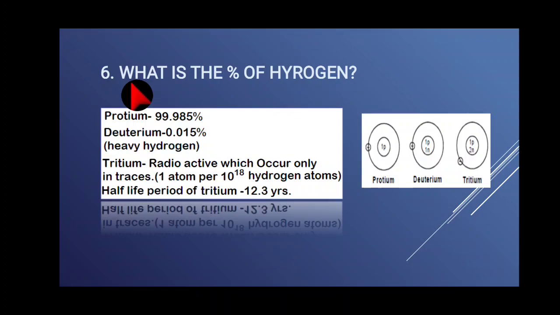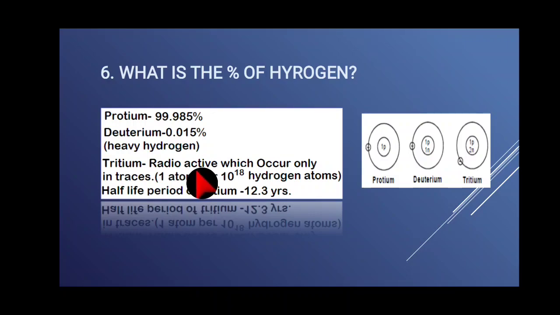Question number 6. What is the percentage of hydrogen? So hydrogen, we know that 3 isotopes are possible: protium, deuterium, tritium. The protium 99.985 percentage, deuterium 0.015 percentage. The deuterium acts as heavy hydrogen. We can call it heavy hydrogen.